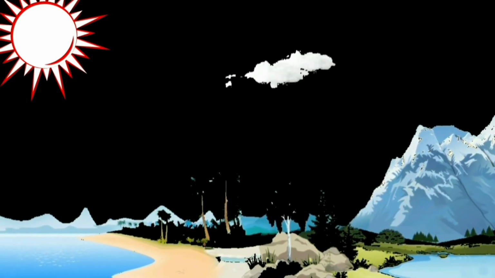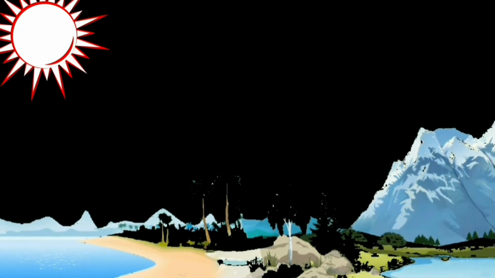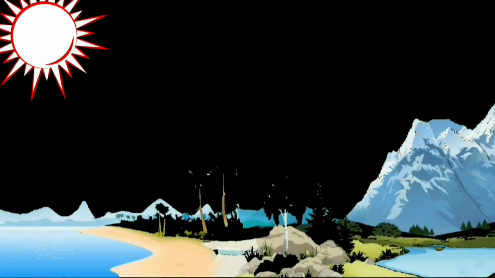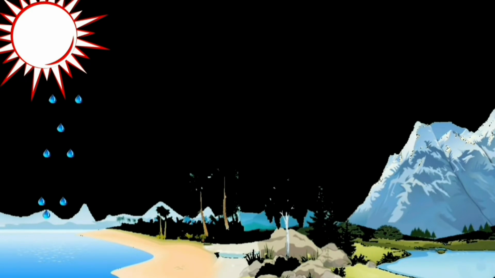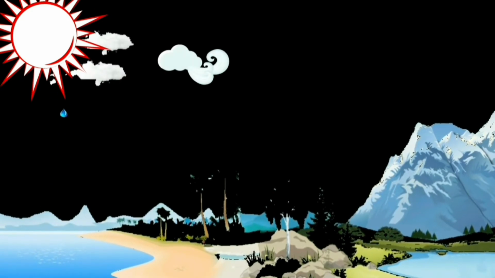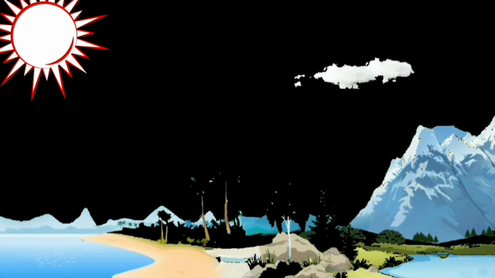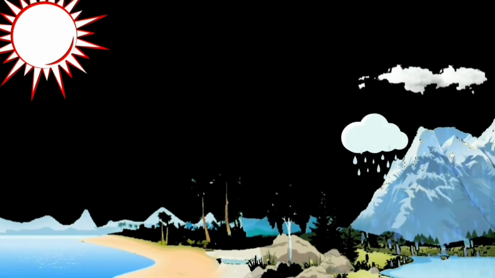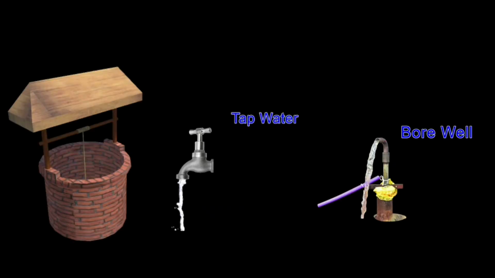As the water vapor rises, it condenses, forming tiny droplets of water that form clouds. The clouds get blown by the wind. When they get heavy enough, it rains. All the water that falls on the land does not immediately flow back into the sea. Some of it seeps into the soil and becomes a part of the underground reservoir of fresh water. Some of this underground water comes up to the surface through springs or through wells or tube wells made by us for use.